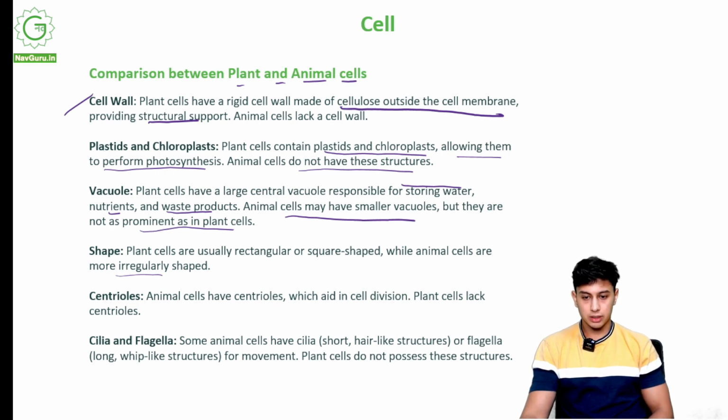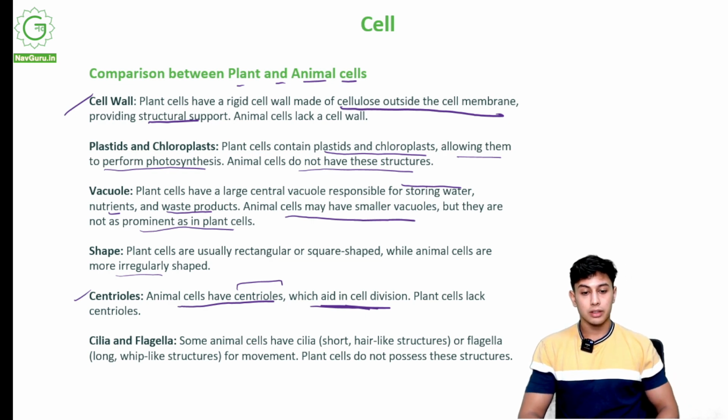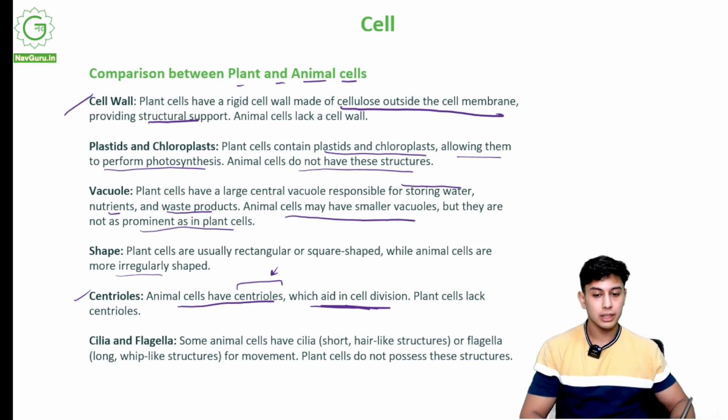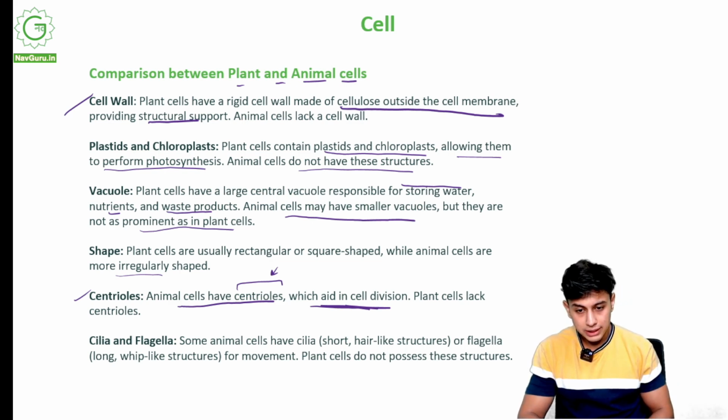Let's come to the centrioles. Animal cells have centrioles which aid in cell division. So centrioles are something which help in cell division from one cell to another. You need not remember that, but these are some important parts. But for cellular division, always remember the nucleus, the chromosomes, the DNA, the genes. This is what helps in cellular division. But animal cells have something else also. They have centrioles. However, plant cells do not have centrioles.